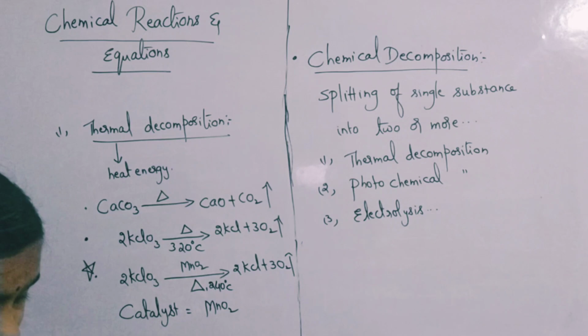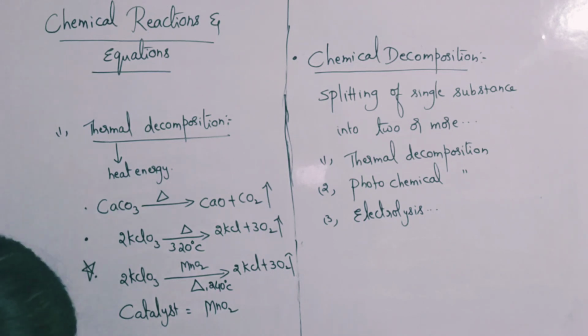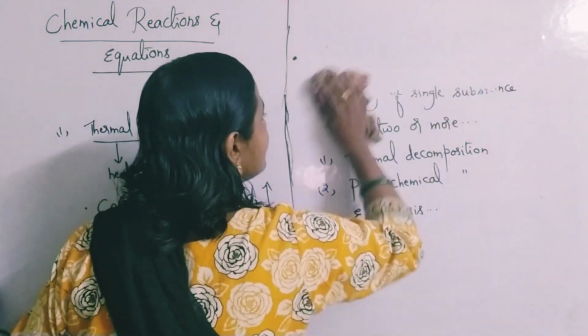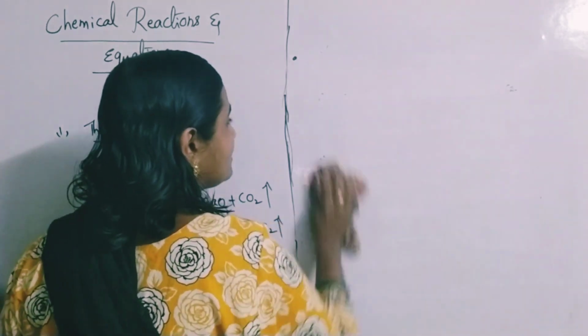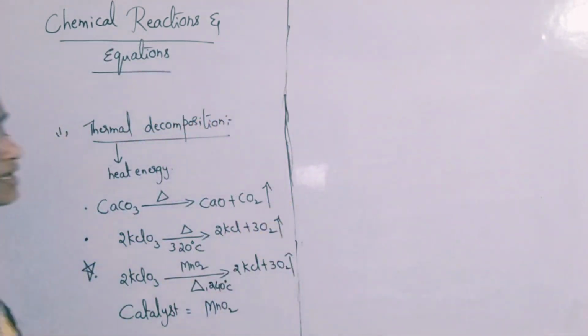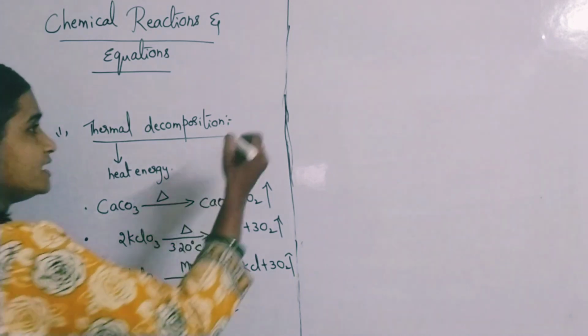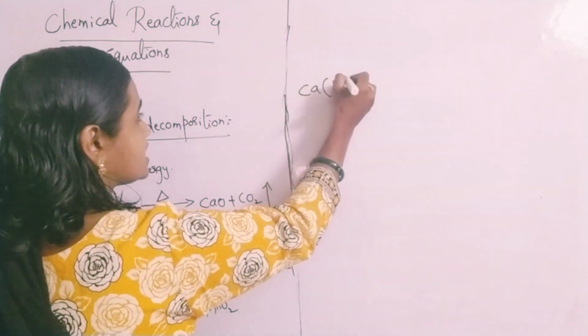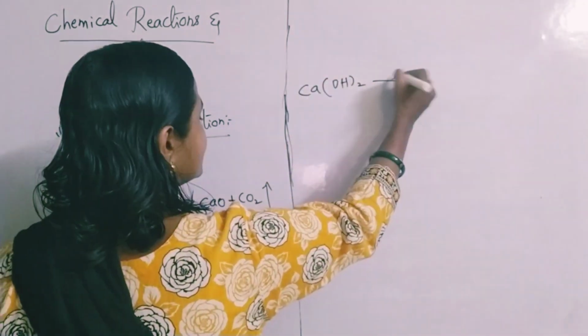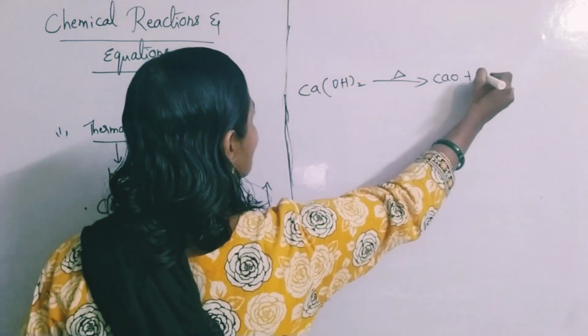So such kind of questions you will also be coming across, so please go through that. Next we will go for some other examples of thermal decomposition reactions. As usual, Ca(OH)2 on heating splits into CaO and H2O. Ca(OH)2 is calcium hydroxide, which on heating splits into calcium oxide and water.